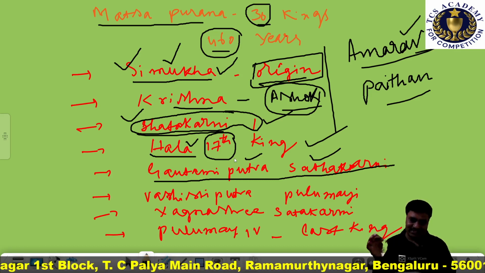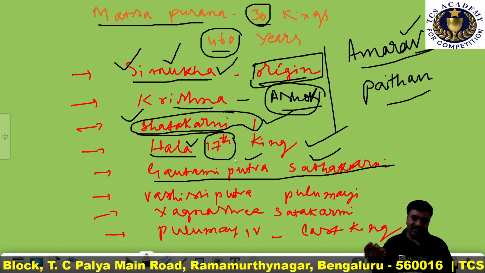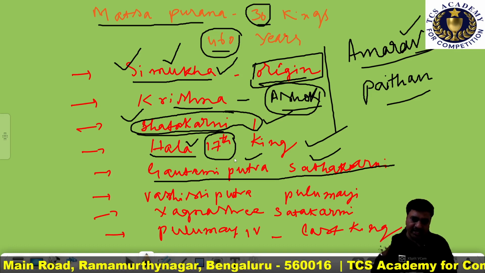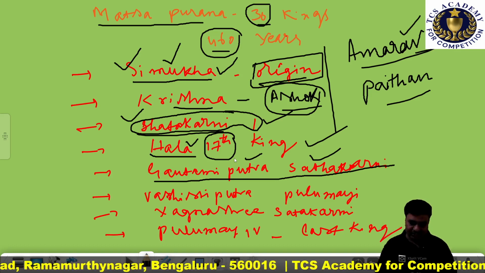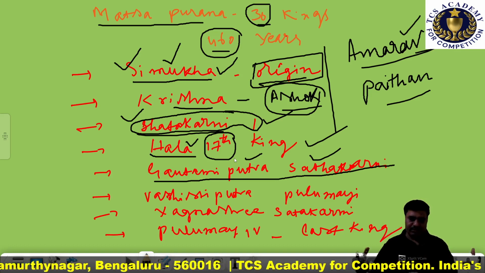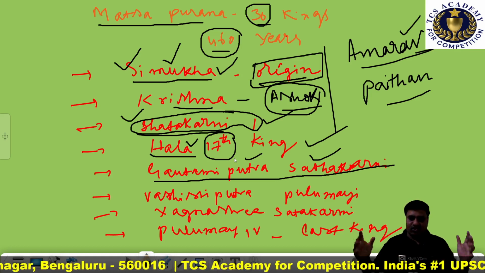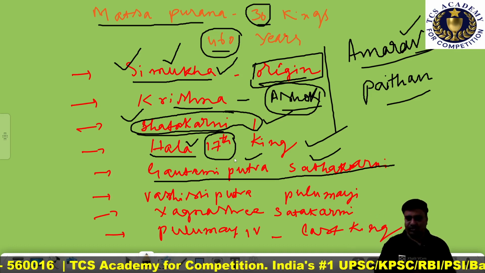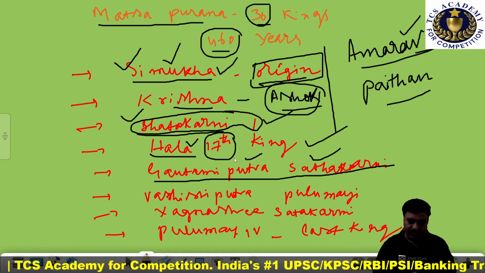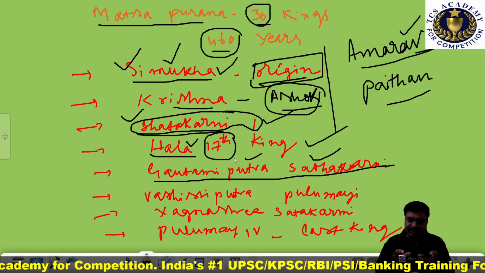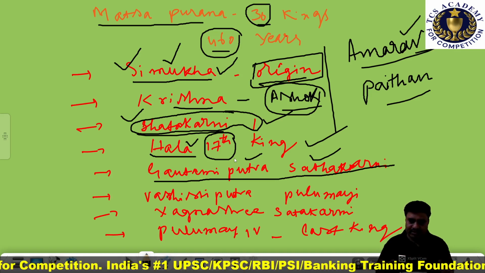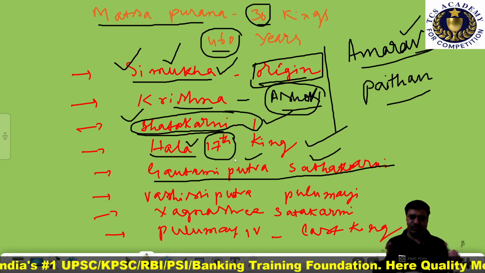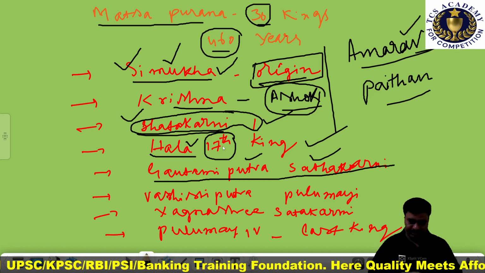She composed the Nasik inscriptions. In the Nasik inscription, she herself mentions that her son Gautami Putra Satakarni destroyed the Shakas, Yavanas and Pallavas. This information was given by Gautami Balashri, his mother, who composed the Nasik inscriptions.